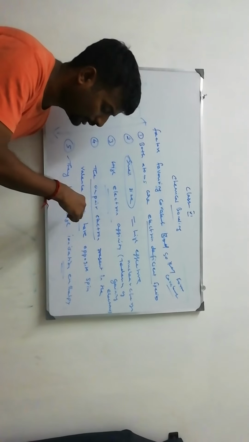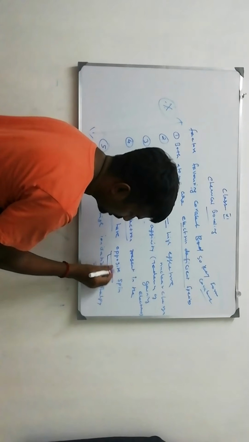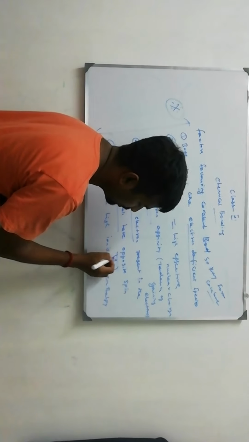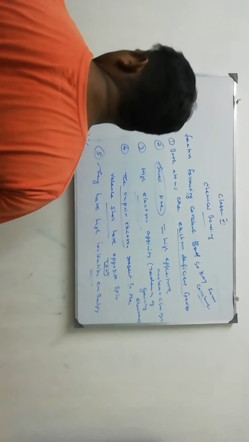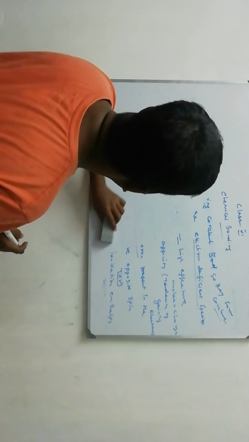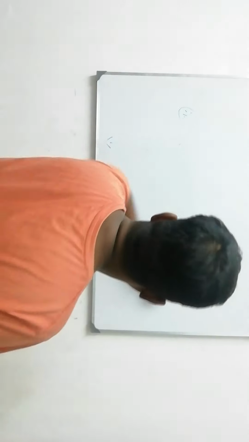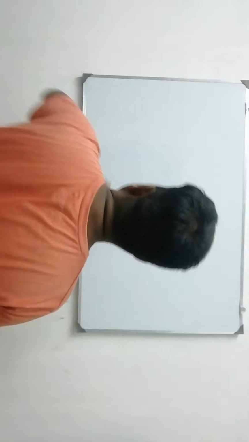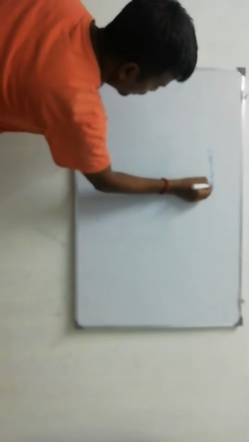Unpaired electrons present in the outer shell have opposite spin. One atom has clockwise rotation, the other has anti-clockwise rotation. They have high ionization enthalpy. These are the five factors which favor the covalent bond. Next one is characteristics of covalent bond.